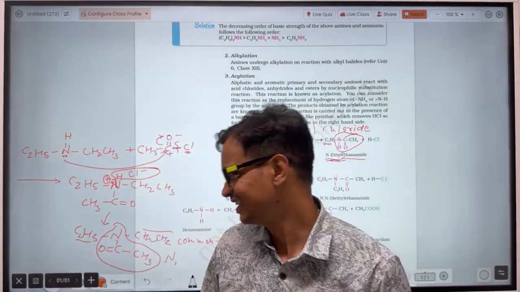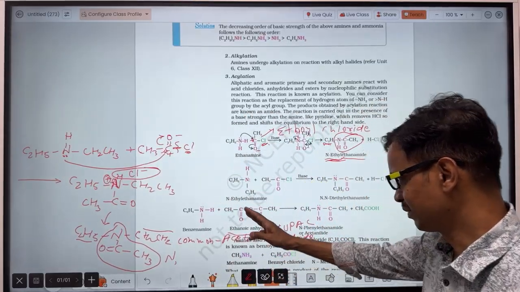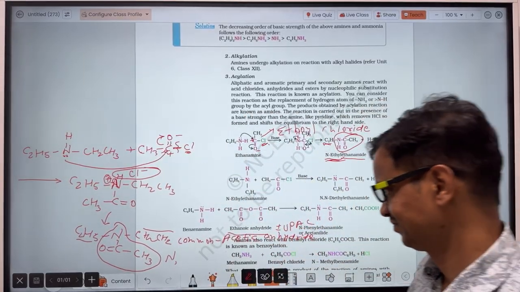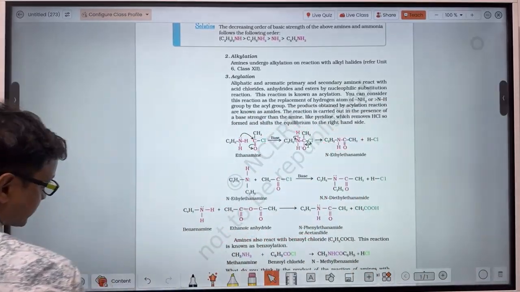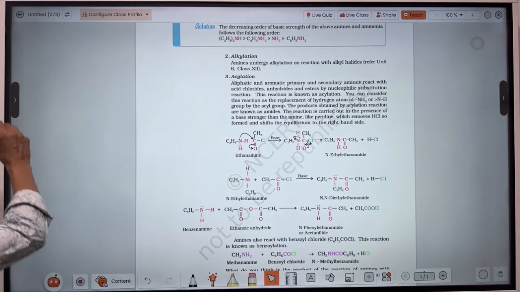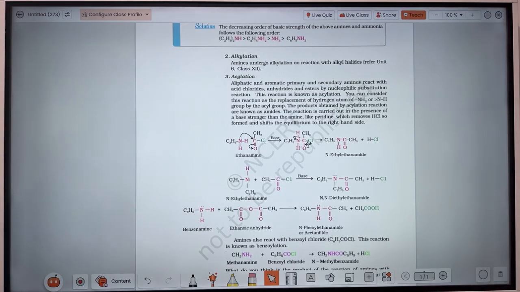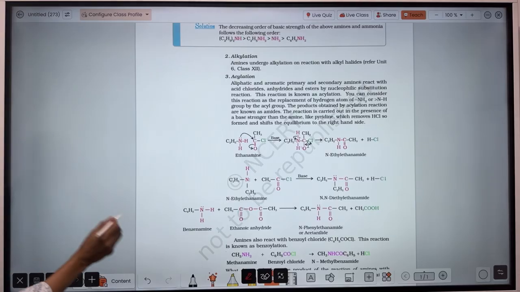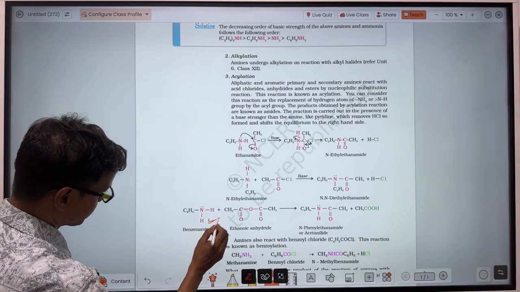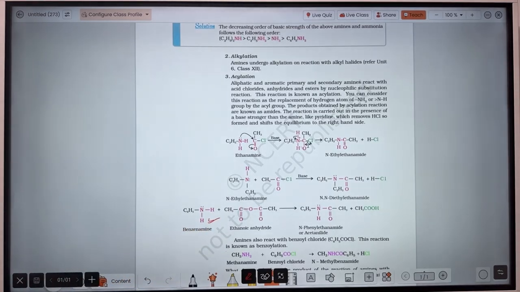Okay guys, now let's see about this reaction we discussed. You could do it by yourself also, but let's see. It is aniline, benzenamine or aniline.